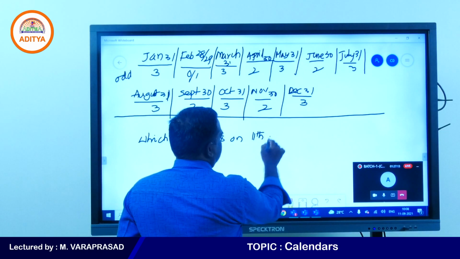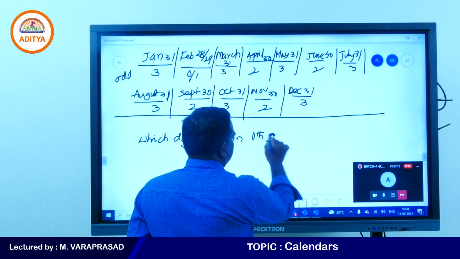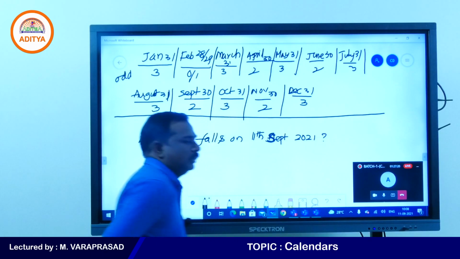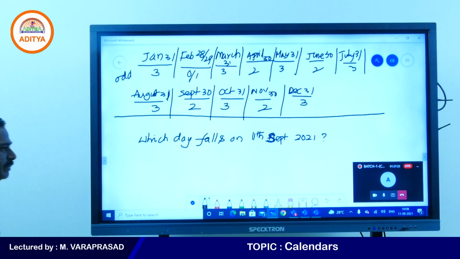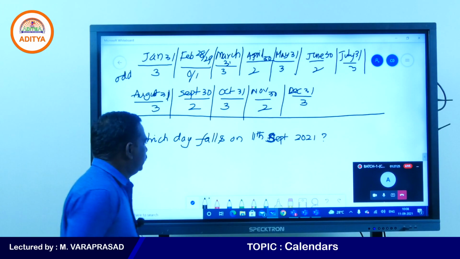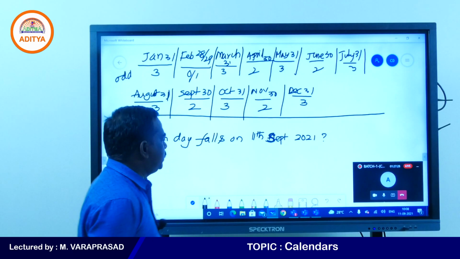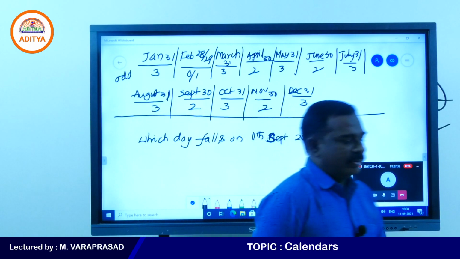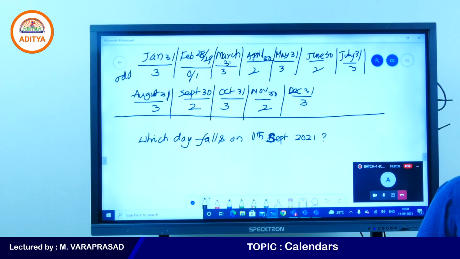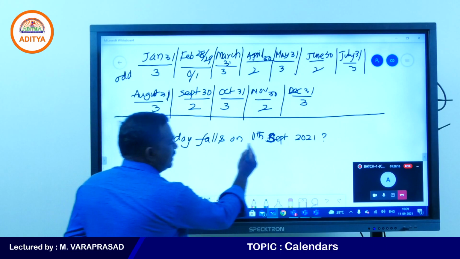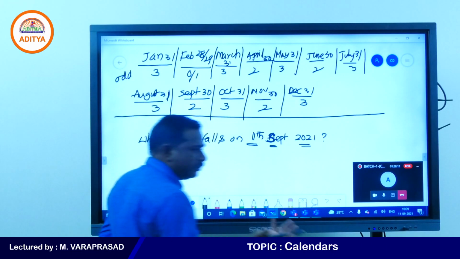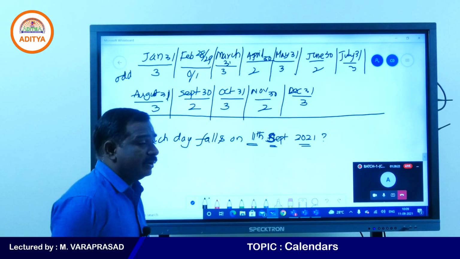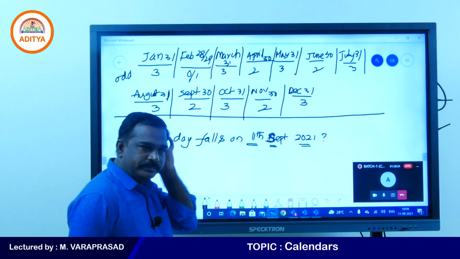11th September 2021? Which day falls on 11th September 2021? Yes, my students, what's your answer? Which day falls on 11th September 2021 means today only. So today is Saturday, everybody knows. How to prove that today is Saturday?